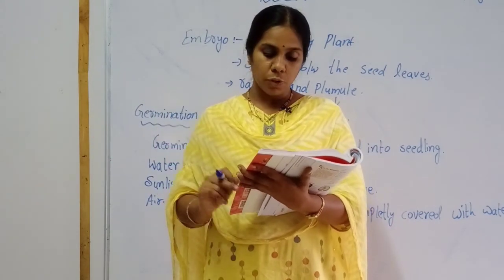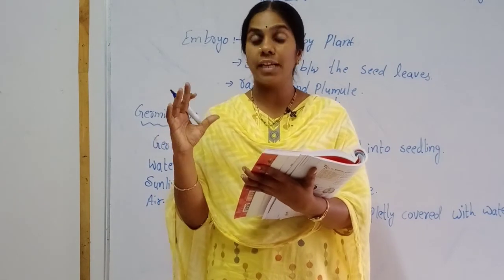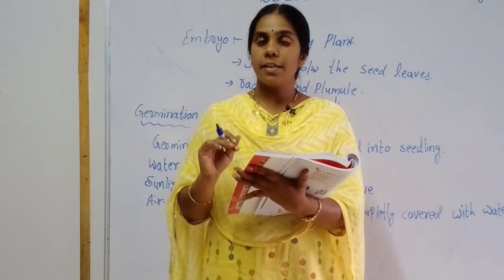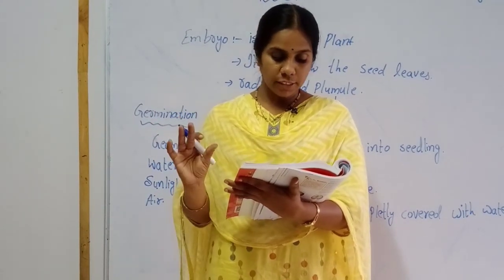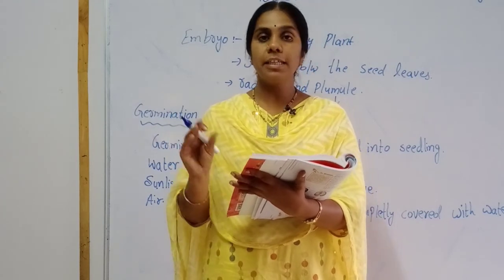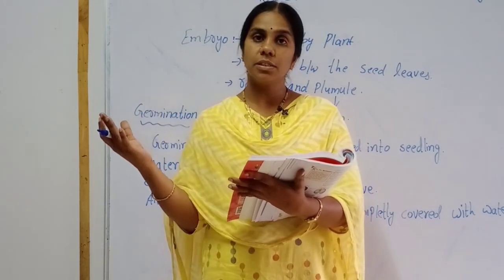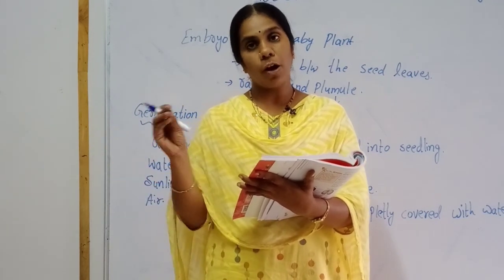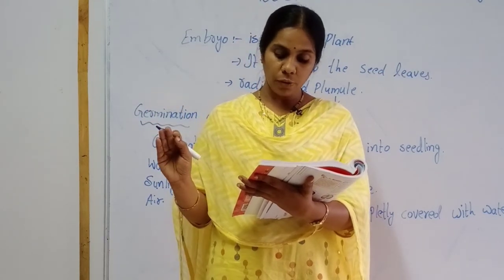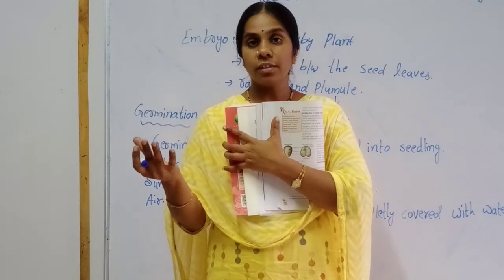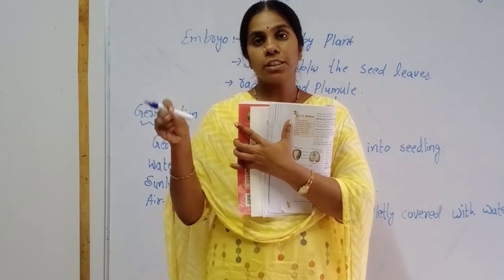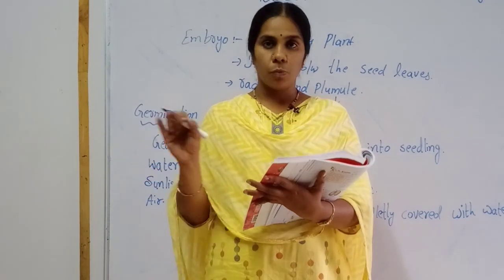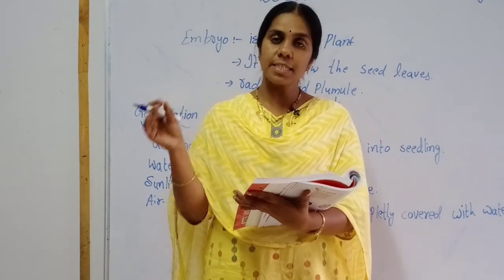In bowl 2, take bean seeds on dry cotton and expose it to sunlight. In bowl 3, take wet cotton and expose it to sunlight, next to bowl 2. And in bowl 4, pour some seeds into water, completely covered, and expose it to sunlight.